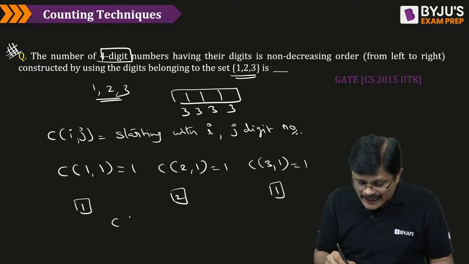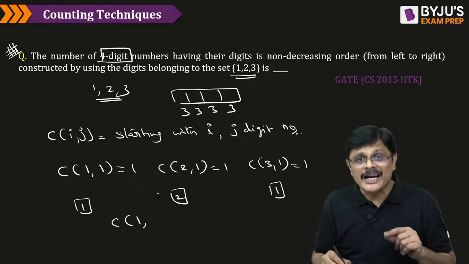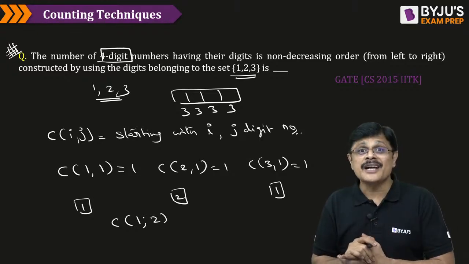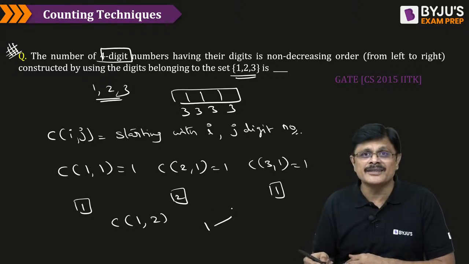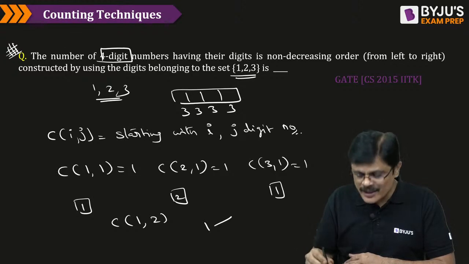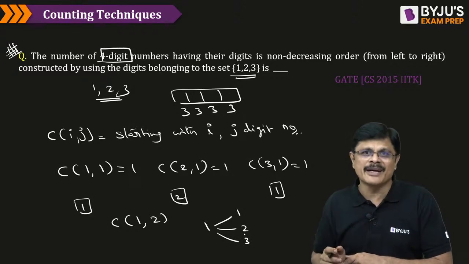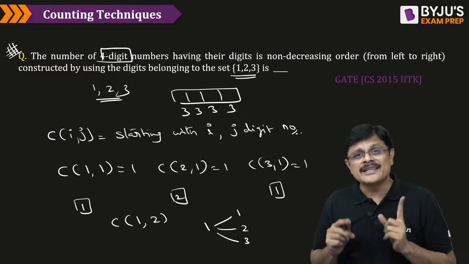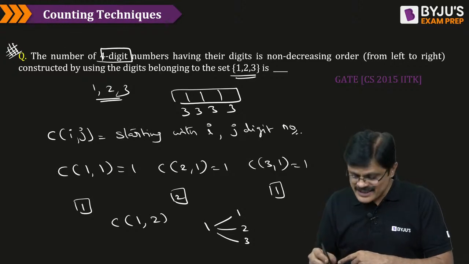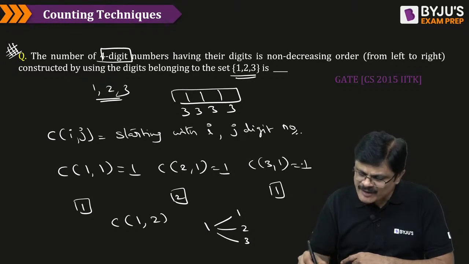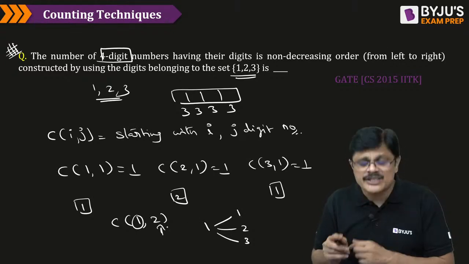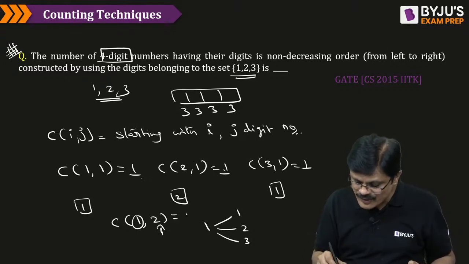Now, if you want to have starting with one, but you want two digit number. Since it is starting with one, and it is non-decreasing order, the second digit can be 1 or more than this also. That is, the second digit can be either 1, 2 or 3, my dear friends. Starting with 1, one digit number is 1. So starting with 1, two digit numbers, how many can you get, sir? 1 plus 1 plus 1, which is 3.